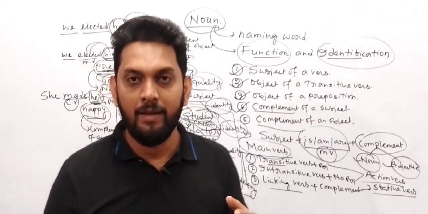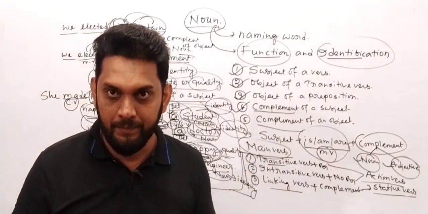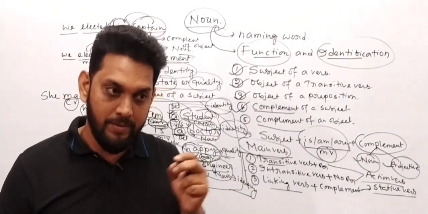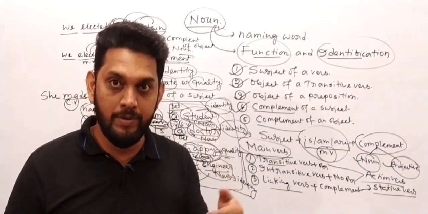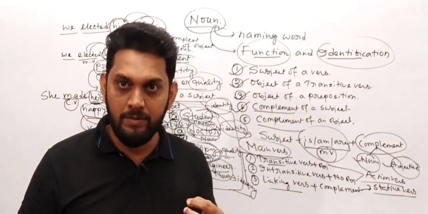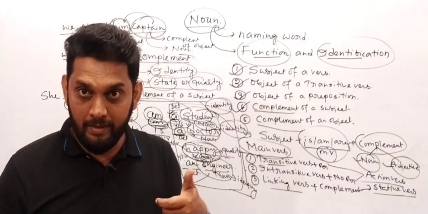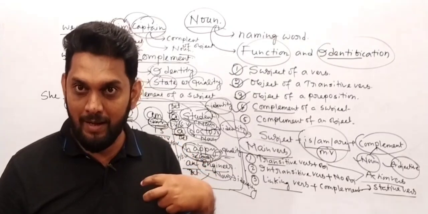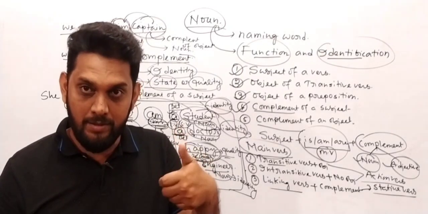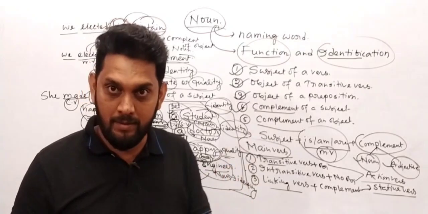It means that someone was not happy and you made someone happy. You make someone happy means previously this guy was not happy. It means the state, the quality, the condition of this guy was previously sad. Now you have changed the condition, the quality, the state of this person.